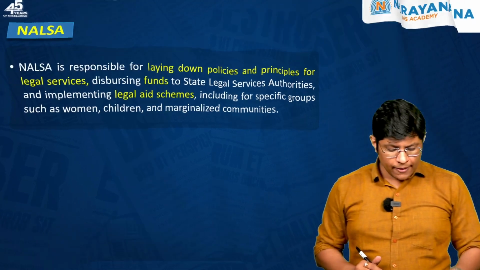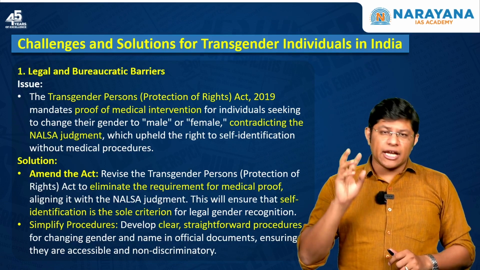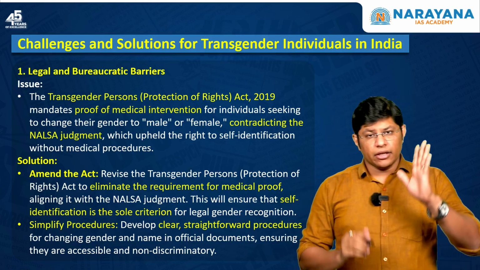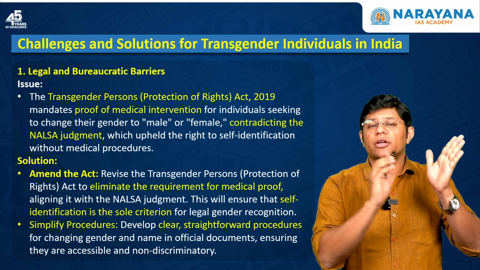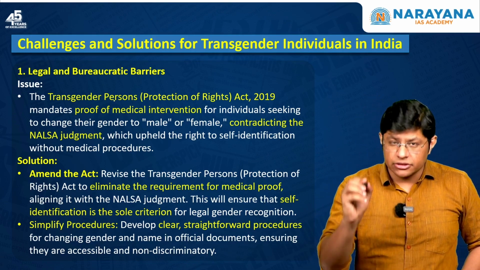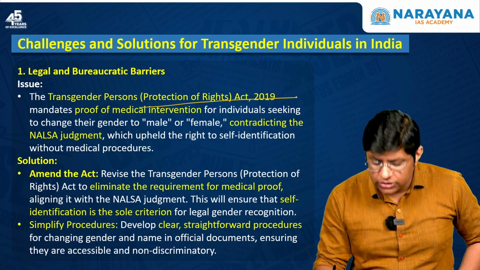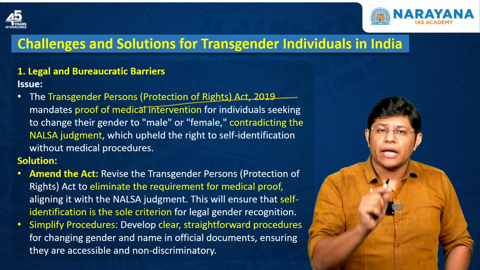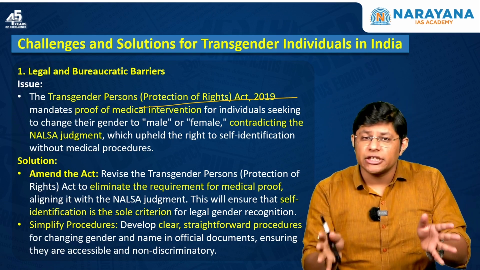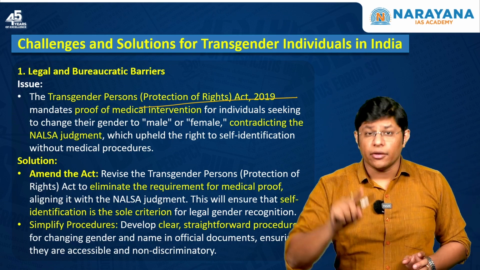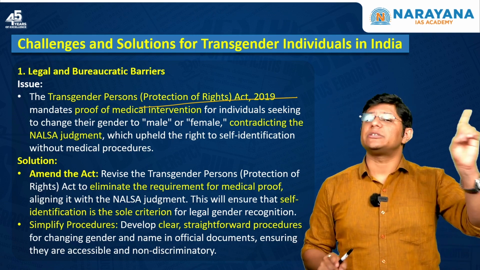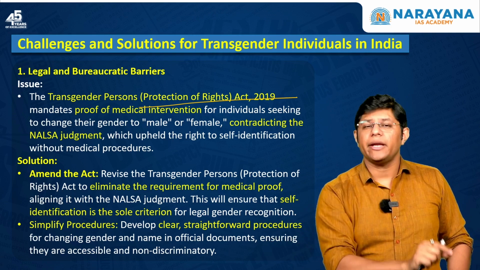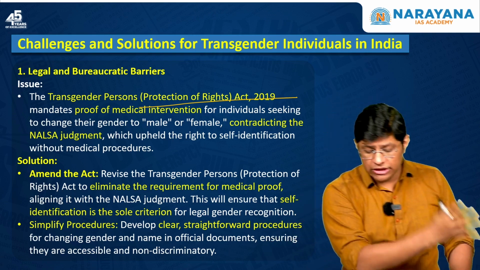Right? Now we'll understand the challenges that transgender people are facing as well as the solutions. The first one: in order to provide rights, the Government of India framed the Transgender Persons (Protection of Rights) Act, 2019. But this Act mandates that transgender people have to undergo a medical procedure to change their gender. Now this actually contradicts the NALSA judgment of the Supreme Court. This is very, very important. So the problem is that the law made by Parliament is violating the Supreme Court judgment.